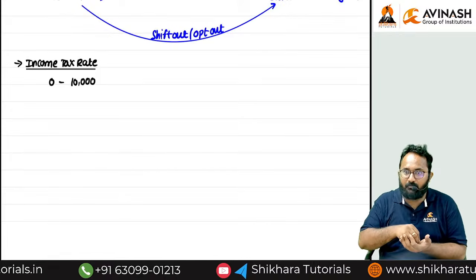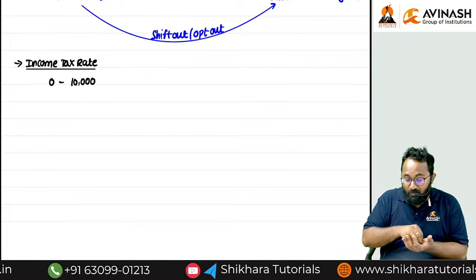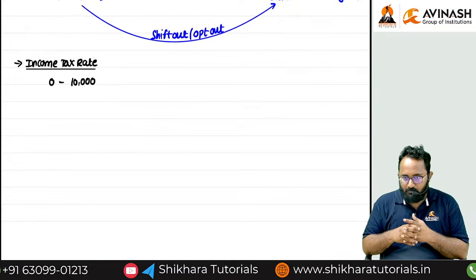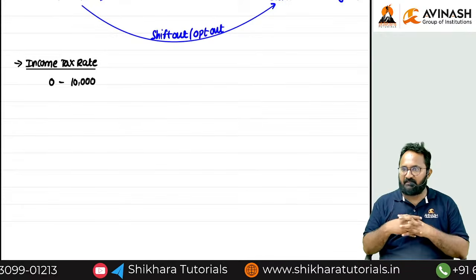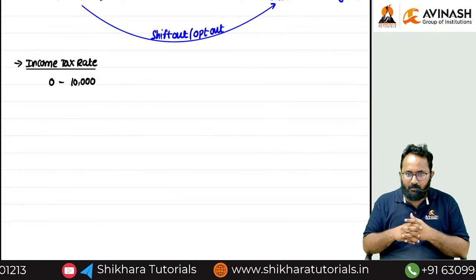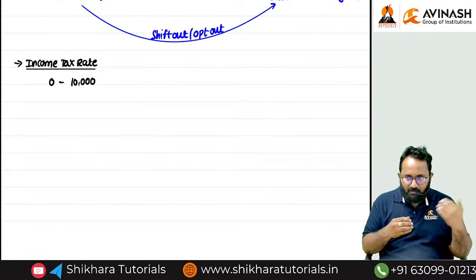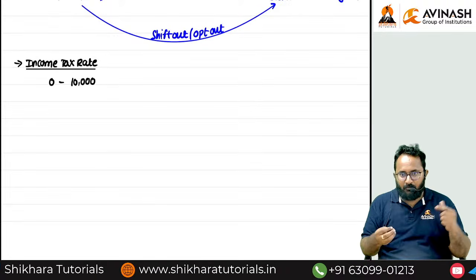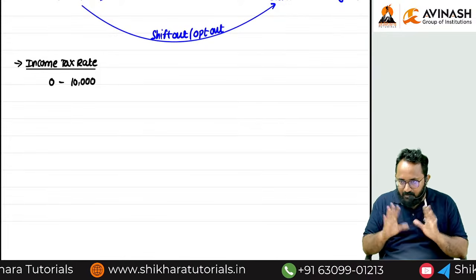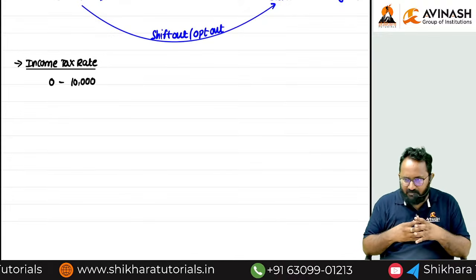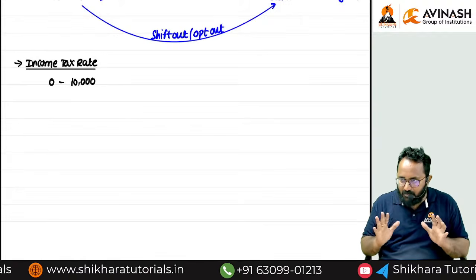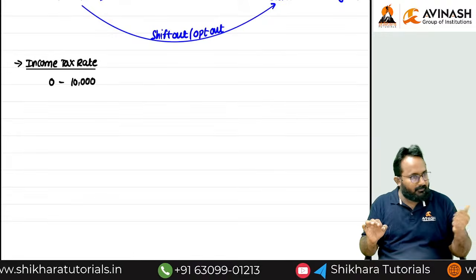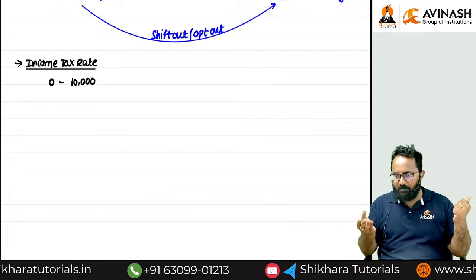Whoever requires a loan for their agriculture purpose can take the loan from whom? This society. For example, we are all contributing 10,000 each as members of the agriculture credit society. That fellow requires a loan, she will come and take the loan. The interest rate on that loan is also minimum, because we are all helping her, and we are charging a lesser amount of interest. So that's why the profit earning objective in the cooperative society is minimum. Definitely profit earning is there, but it is minimum. That's why our tax rates are also minimum, only 0 to 10,000.